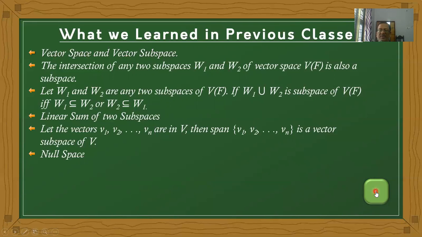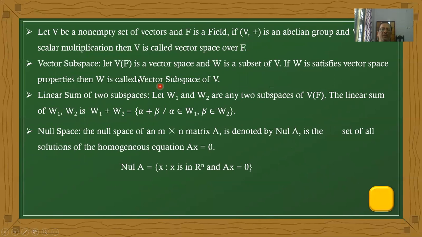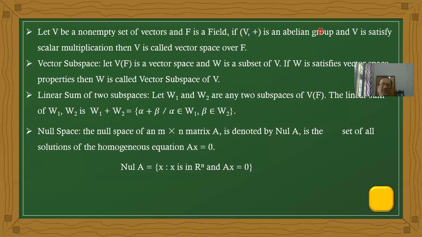What is the vector space definition? V is a non-empty set of vectors, and F is a field. With respect to the internal composition, vector addition, V is an abelian group. With respect to scalar multiplication, that is the external composition, V should satisfy all the scalar multiplication properties.